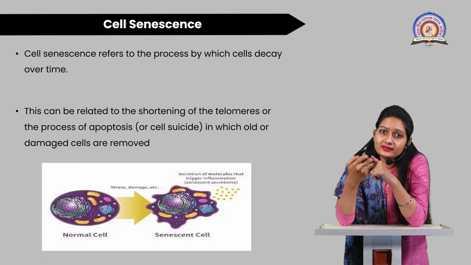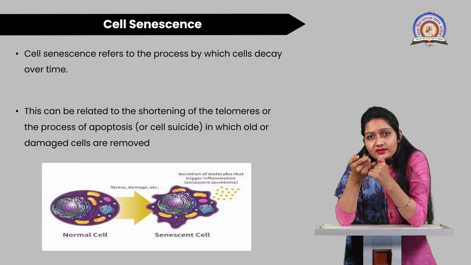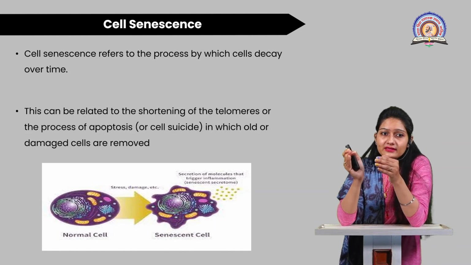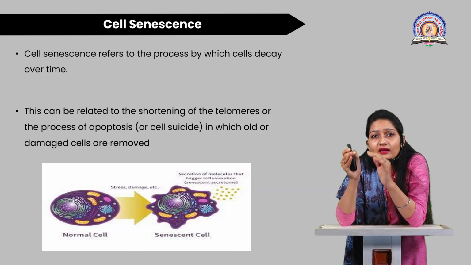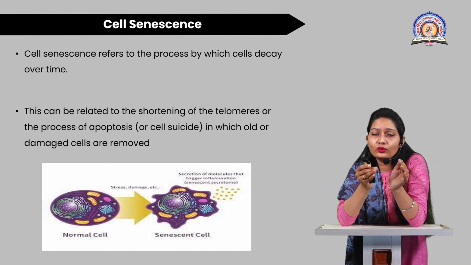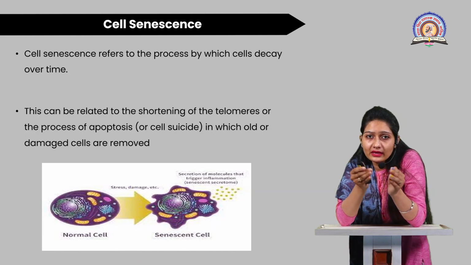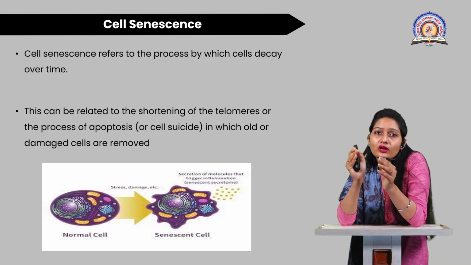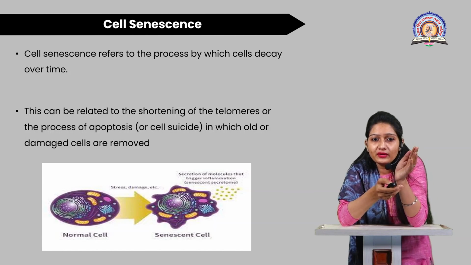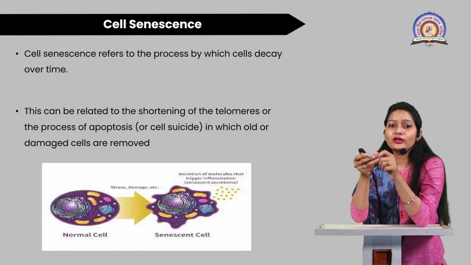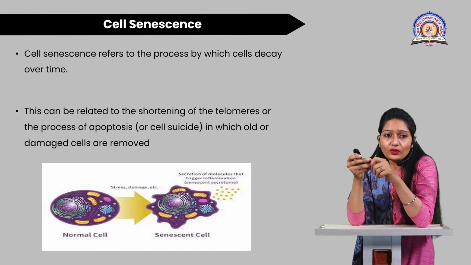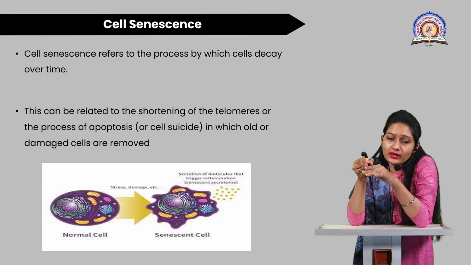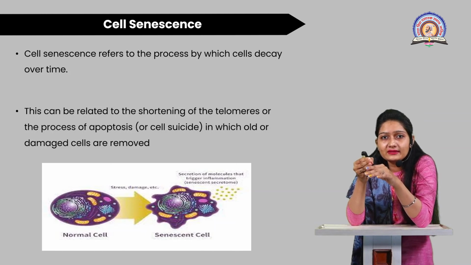Then the next factor is cell senescence. Everybody knows what cell senescence is, right? Cell senescence is nothing but cell death or cell apoptosis. This cell senescence refers to the process by which cells decay over time. As you know, Hayflick's limit, that is 50 times, is the upper limit of cell division. So this is nothing but the decaying of the cell or apoptosis of the cell. Here in this figure you can see this can be related to the shortening of the telomere or the process of apoptosis or cell death, also called cell suicide, in which old or damaged cells get removed.